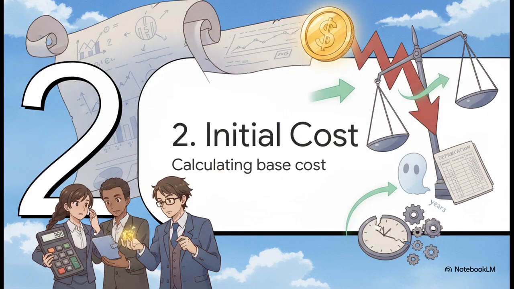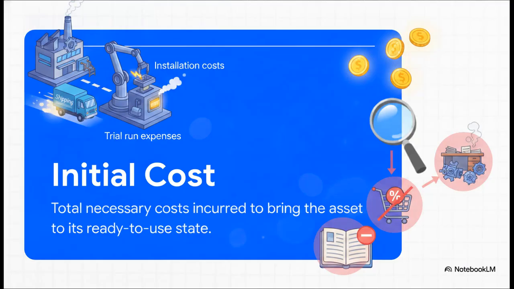Moving right along to Section 2, Determining Initial Cost. Let's look at how we calculate the historical cost upon acquisition. Listen, getting the initial cost right is quite possibly the most critical step for any accountant. Why? Because an error here is going to carry forward for years through incorrect depreciation. The golden rule of initial cost, or historical cost, is that it includes all necessary costs incurred to bring the asset to its ready-to-use state.